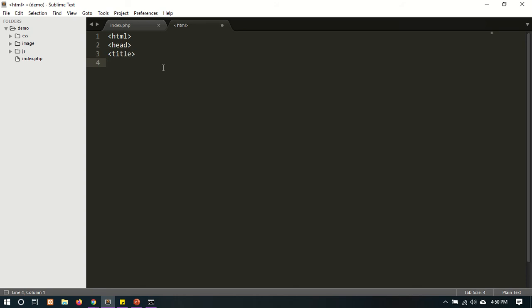Every tag has a closing one, so I'm just writing only the tag names. When we are going to practice the tags, then we use the close tags. Then the title, then body. These four tags are the basic tags of HTML. These four tags are going to be used in every web page we are going to design.